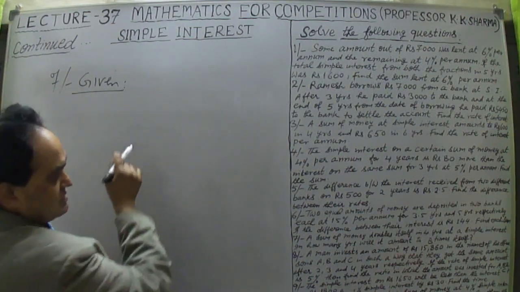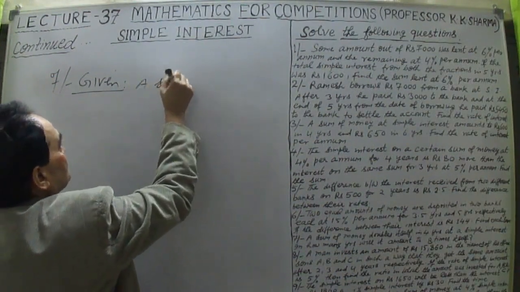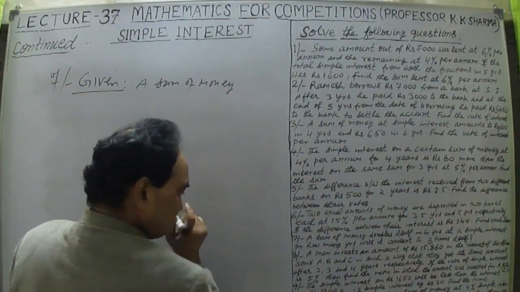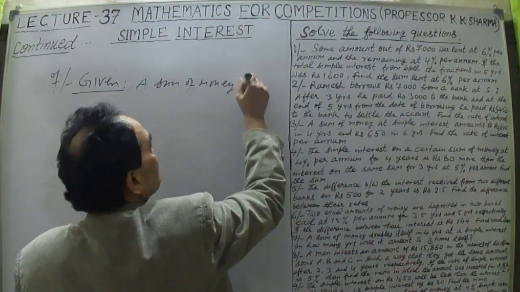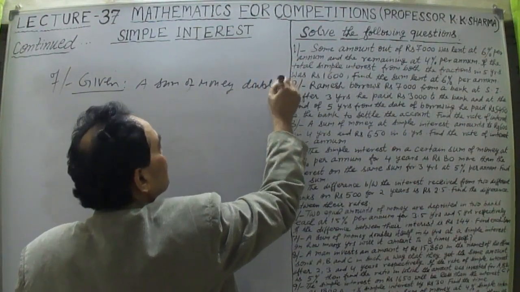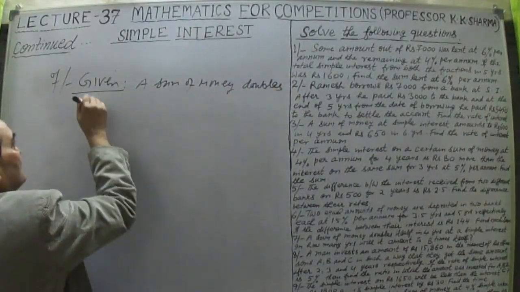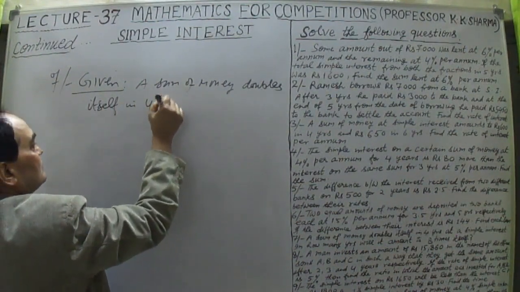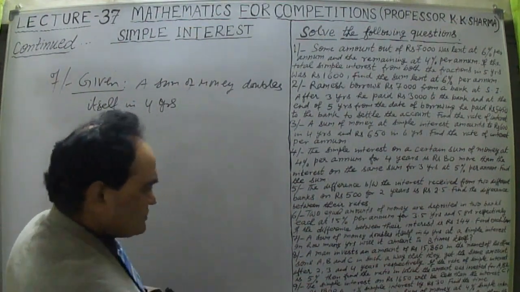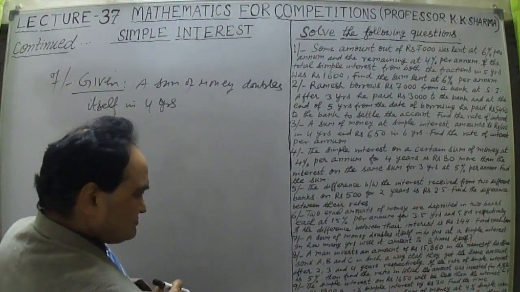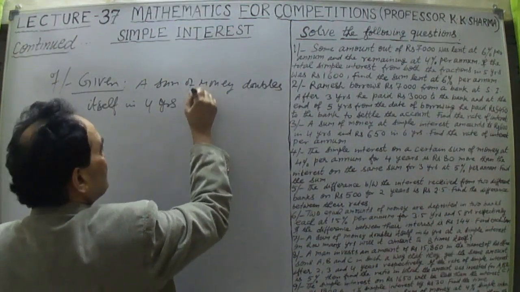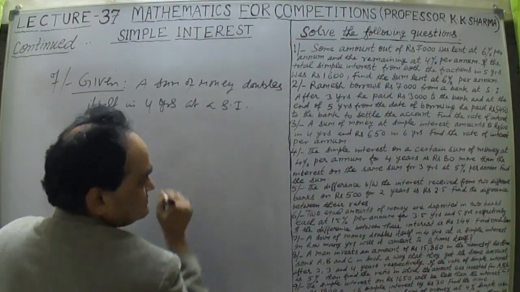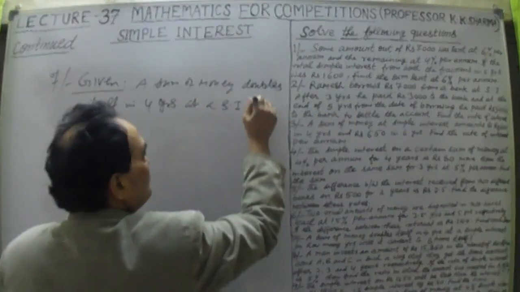A sum of money given to us is, a sum of money doubles itself in 4 years. It is given to us. Okay, doubles itself in 4 years at a simple interest. Got the point? In how many years?